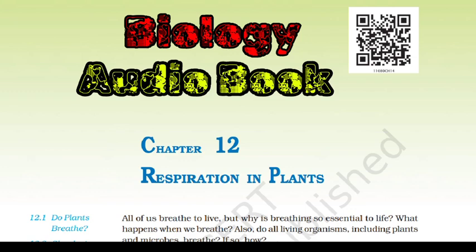12.2 Glycolysis. The term glycolysis has originated from the Greek words glykos for sugar and lysis for splitting. The scheme of glycolysis was given by Gustav Embden, Otto Meyerhof, and J. Parnas, and is often referred to as the EMP pathway. In anaerobic organisms, it is the only process in respiration. Glycolysis occurs in the cytoplasm of the cell and is present in all living organisms. In this process, glucose undergoes partial oxidation to form two molecules of pyruvic acid.